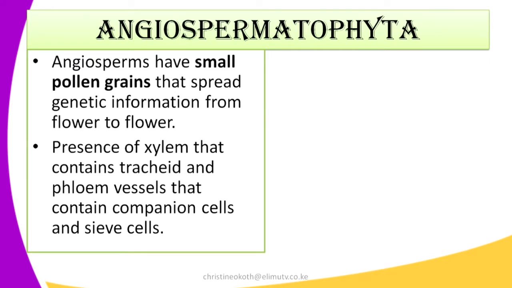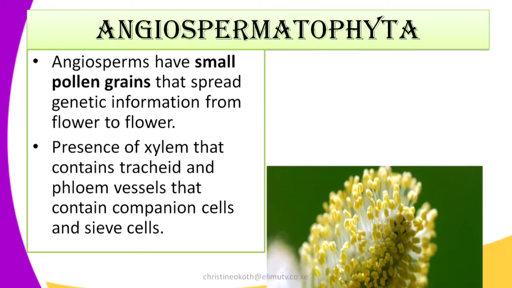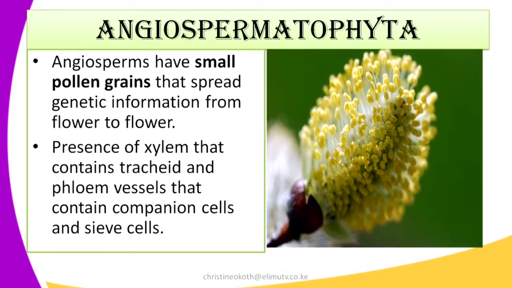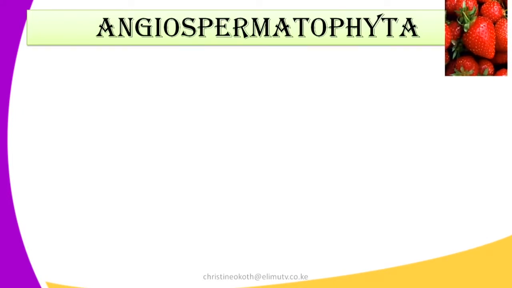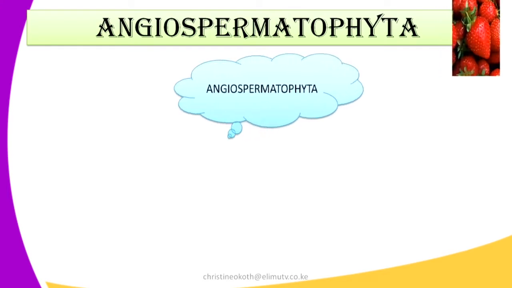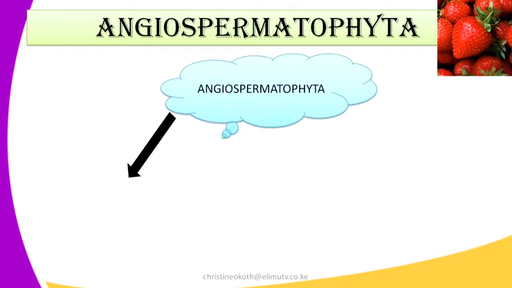So proceeding on, still looking at the Angiospermatophyta, they have very small pollen grains that spread their genetic information from the flowers to the flowers. They are also comprised of the xylem, which contain the tracheids, and the phloem vessel that contain the companion cells and the sieve cell. So we say that the xylem and the phloem are present in both of them. That is an example of the pollen grains which are found in an organism in the angiosperm.